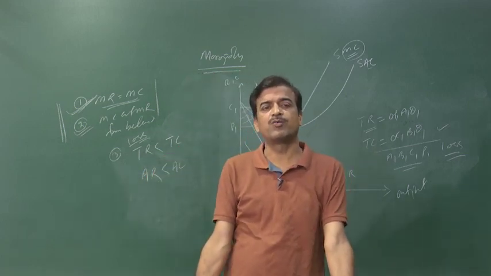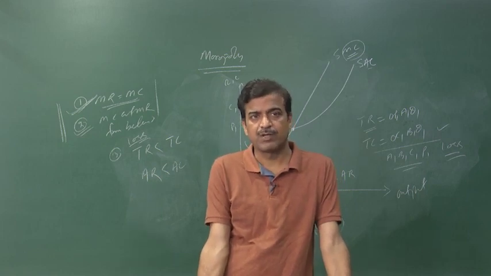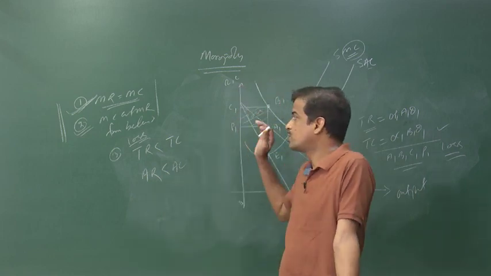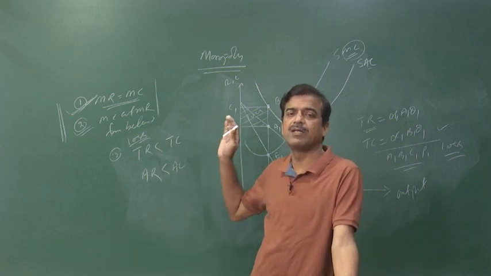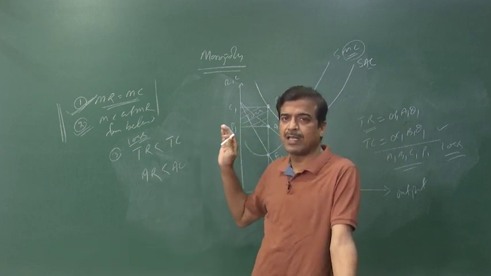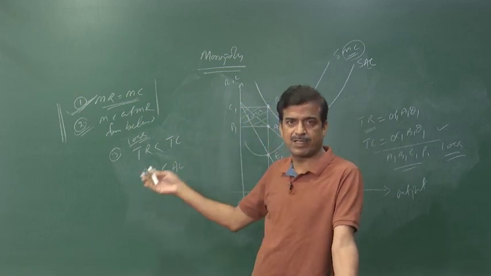So, this is all about how the price and output are determined in case of monopoly, particularly in the short run. We have to explain it in three situations: supernormal profit, normal profit and losses, and the shutdown point will be explained in the coming class.